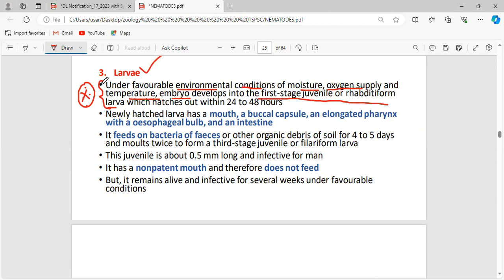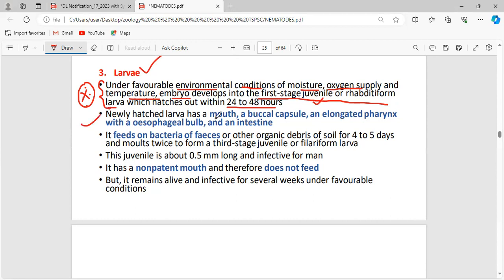Just imagine chicks, they need more heat. In the same way, each and every egg needs a certain environment to hatch out. Now, after the eggs hatch out, this particular Ancylostoma species will be converted into the first stage larval form, the first stage juvenile larva, that is the rhabditiform larva, and that happens within 24 to 48 hours, 1 or 2 days.